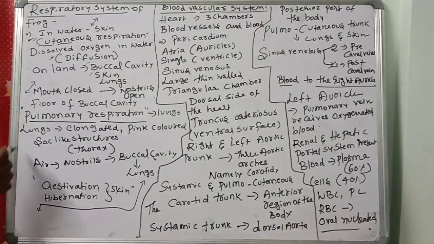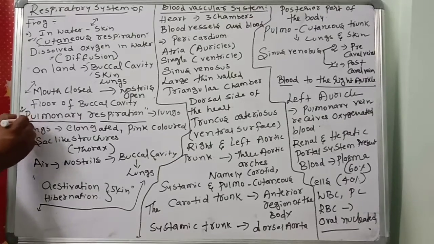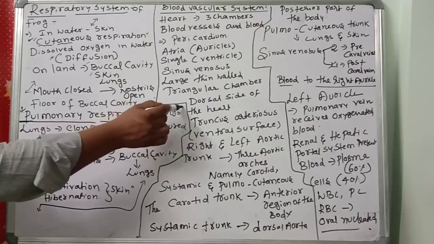Next, the floor of the buccal cavity is also useful: contraction and relaxation, closing and opening of the floor of the buccal cavity, is helpful for the exchange of gases. So contraction and relaxation of the floor of the buccal cavity is also helpful for respiration. Next, the respiration which occurs through the lungs is called pulmonary respiration.